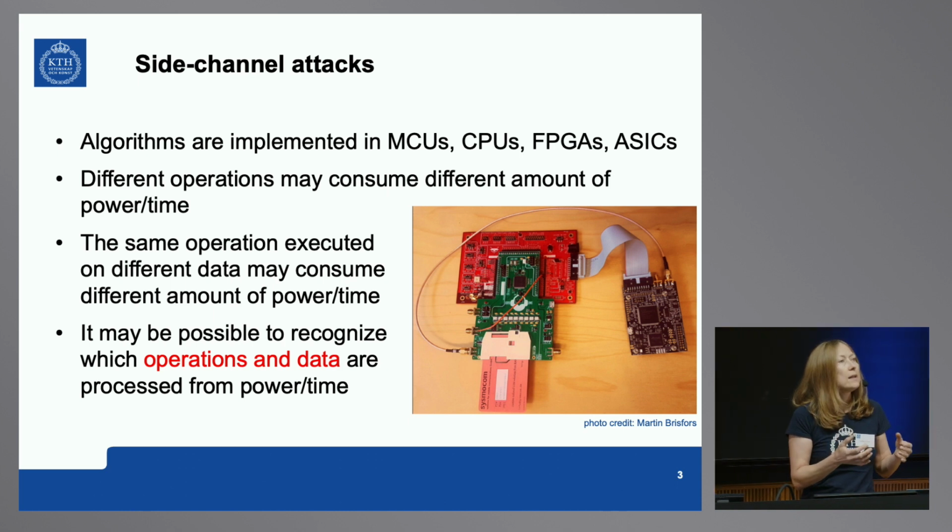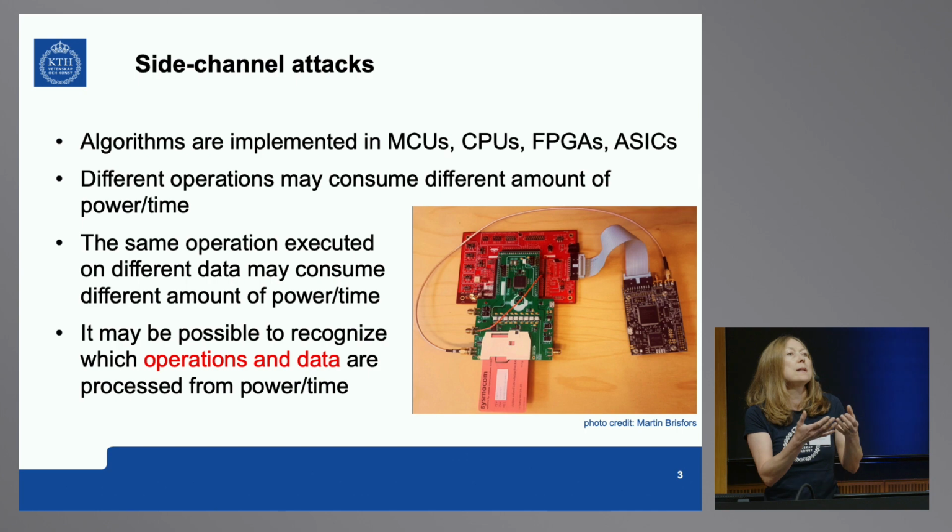And the point is that if you have something sensitive, let's say a secret key processed by the Advanced Encryption Standard, there is a relation between the data processed, that secret, and the power you measure during the execution. And so the power is different based on the operation as well as the data. And this is what makes side channel attacks possible. It's very difficult to hide this relation in practice.